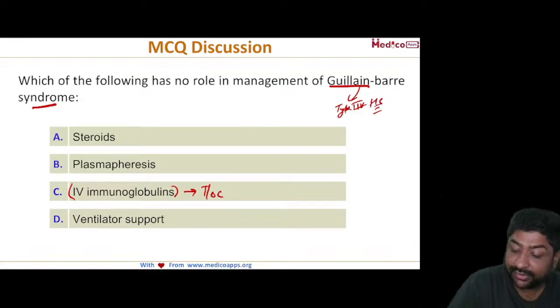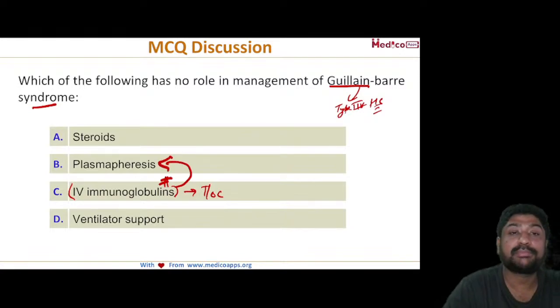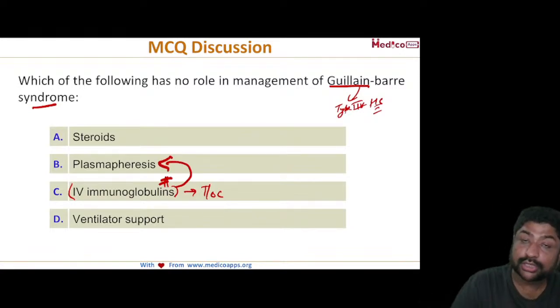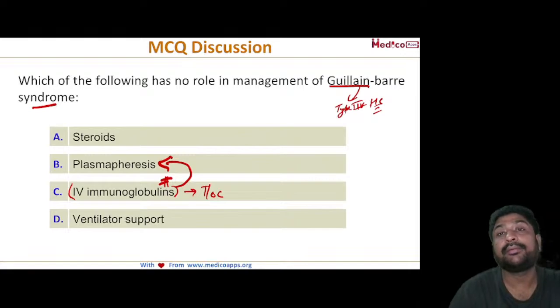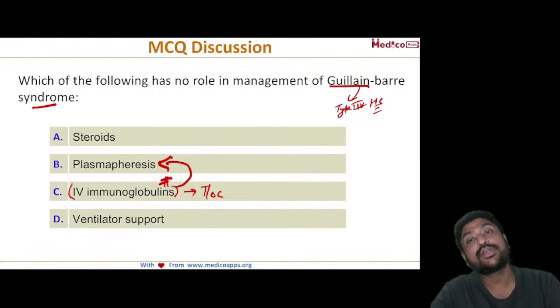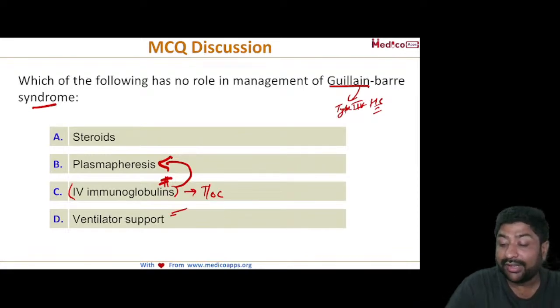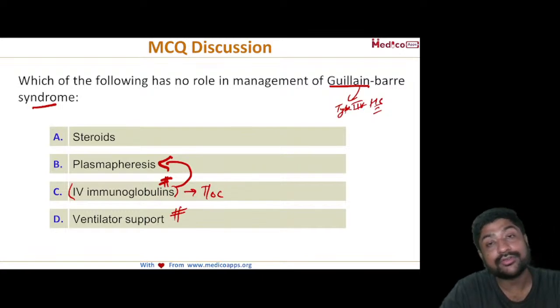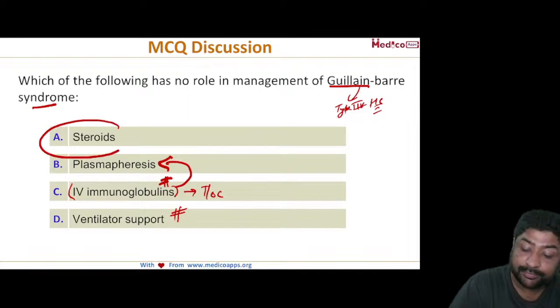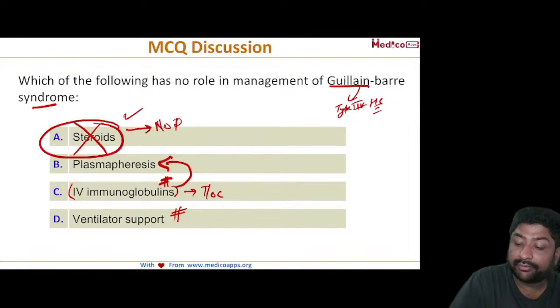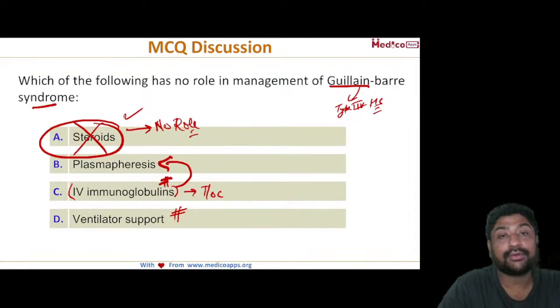Okay, if this is not possible or if there is no improvement with those, the second is plasmapheresis. Okay, because most of these patients will end up in diaphragmatic paralysis for a long period of time. Ventilatory support and tracheostomy again form a very integral part in management of Guillain-Barré syndrome. However, steroids have been shown to have no benefit or no role in management of Guillain-Barré syndrome.